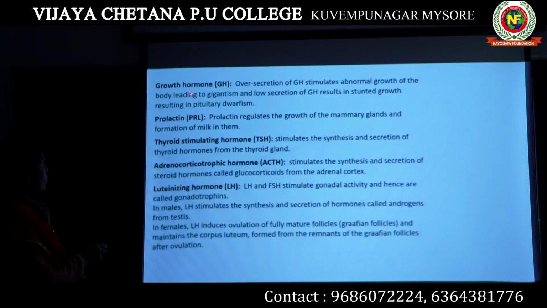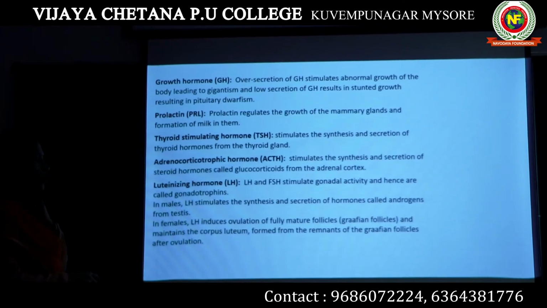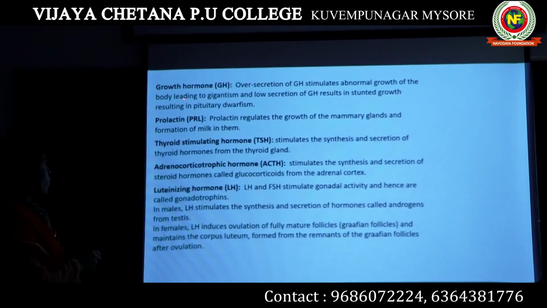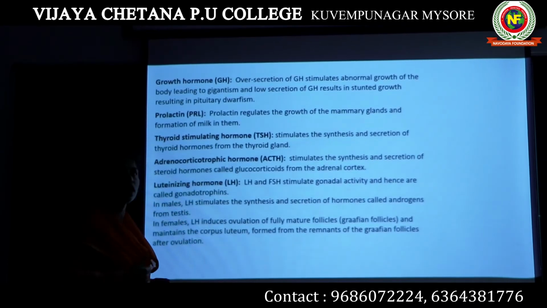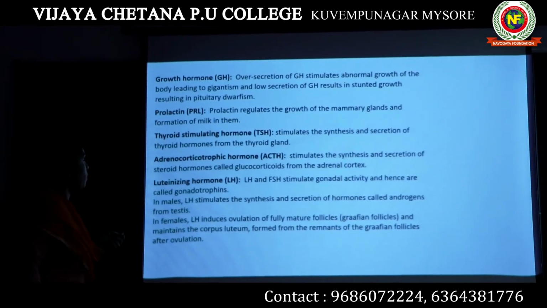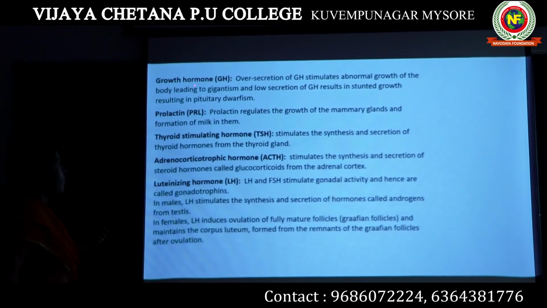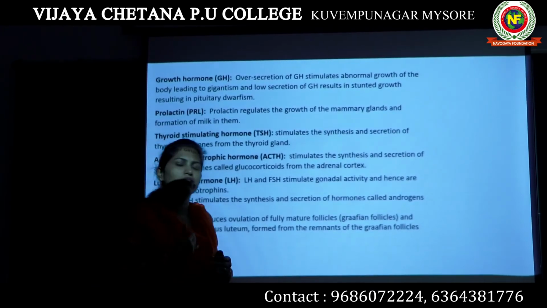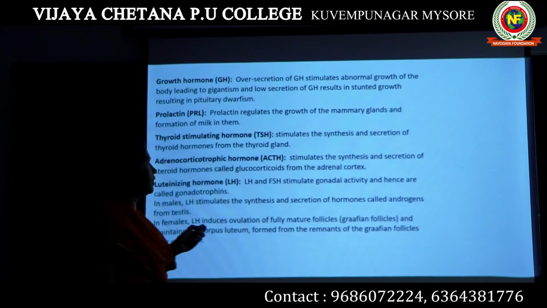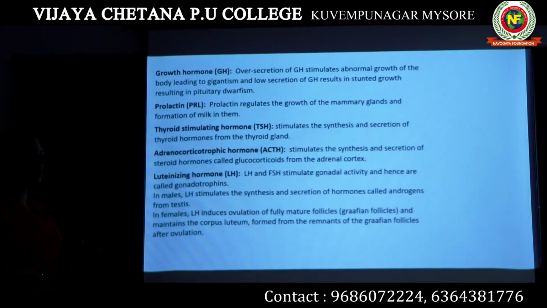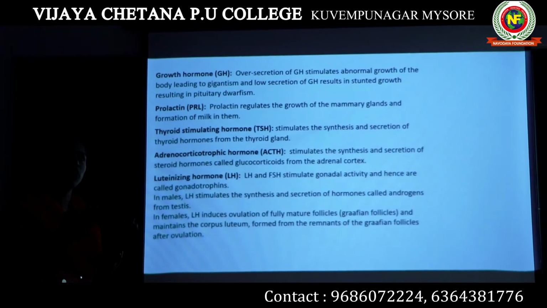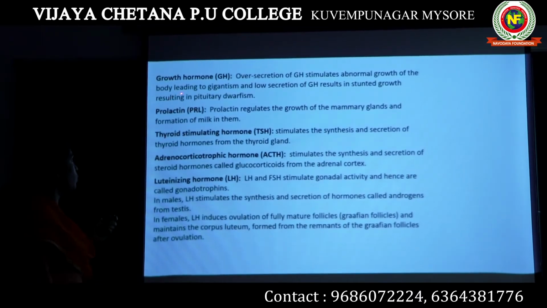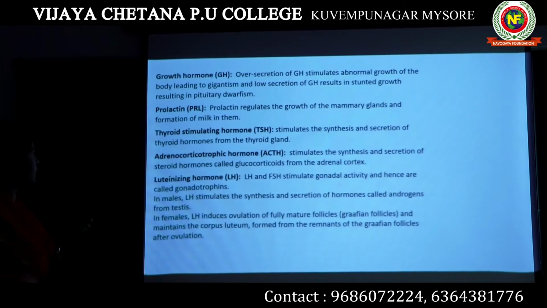Let's begin with growth hormone. I have mentioned all the 6 hormones here. Growth hormone, as the name itself indicates, is responsible for the growth of an individual. If the growth hormone is secreted in a larger amount, then the person's growth will be abundant. If it is produced in a smaller amount, then the growth will be retarded.